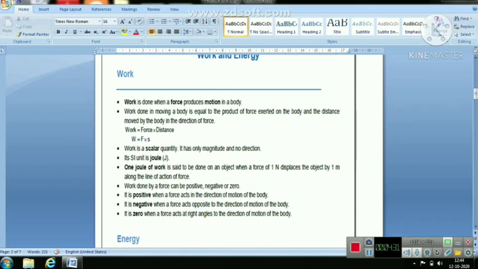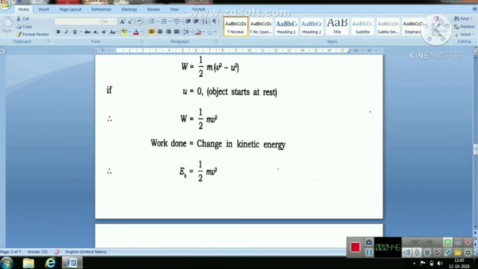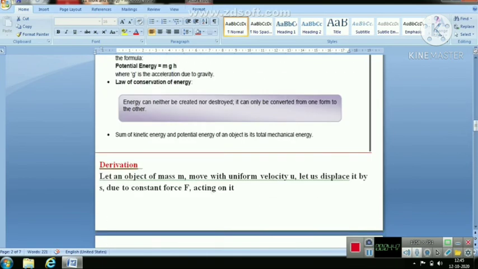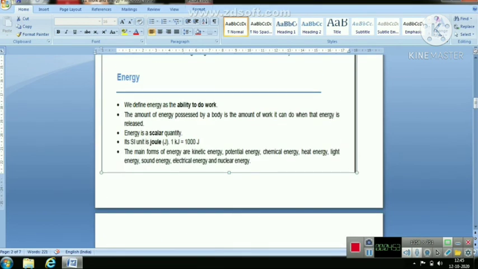Work is a scalar quantity, it has only magnitude. We will see about energy. Now, what is energy? It is the ability to do work. The amount of energy possessed by a body is the amount of work it can do when the energy is released.